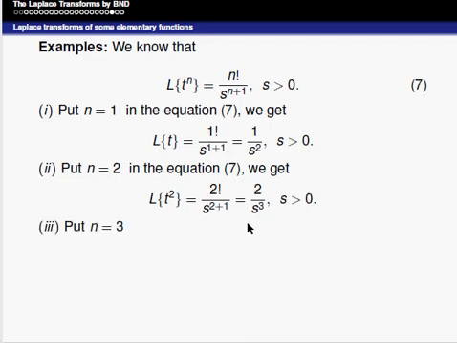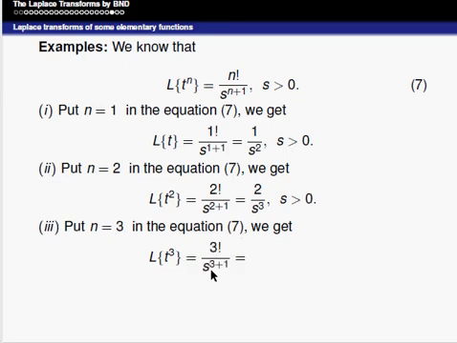Similarly, put n is equal to 3 in equation 7, we get Laplace of t cube is equal to 3 factorial divided by s to the power of 3 plus 1, that can be written as 3 factorial is 6, divided by s to the power of 4, s is greater than 0.